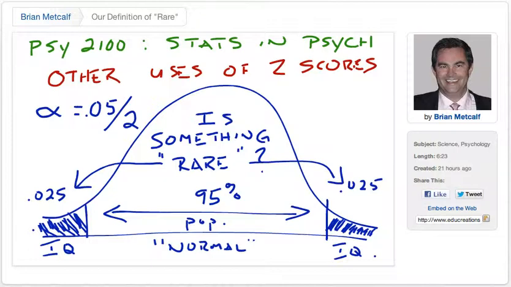So there you go. New definition of rare. Things that happen less than 5% of the time. Very often used in psychology research.